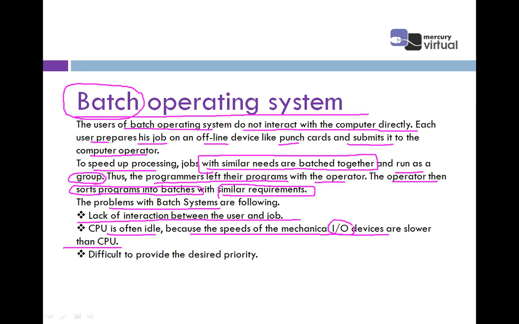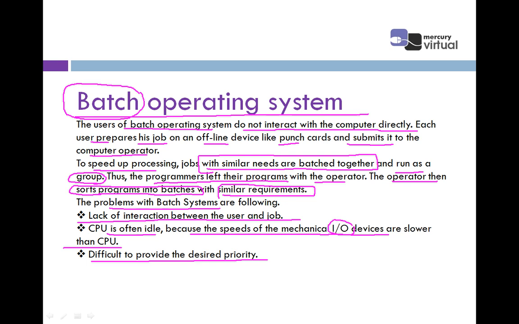So this is the main loss, and that's why we are not using the batch operating system, because there is a group and there are some tasks. There is no one person using the system, so CPU is often idle. The last one is that it is difficult to provide the desired priority.